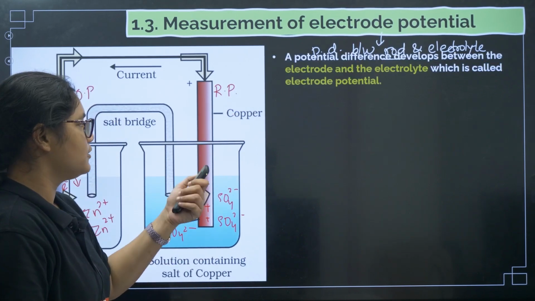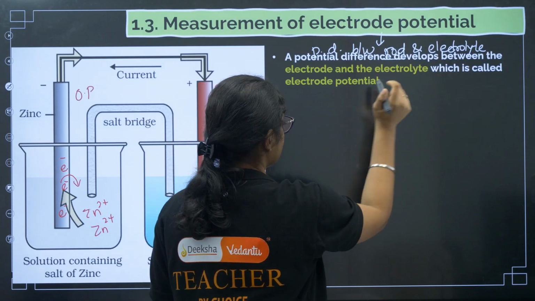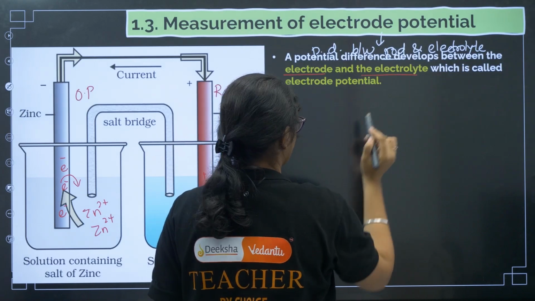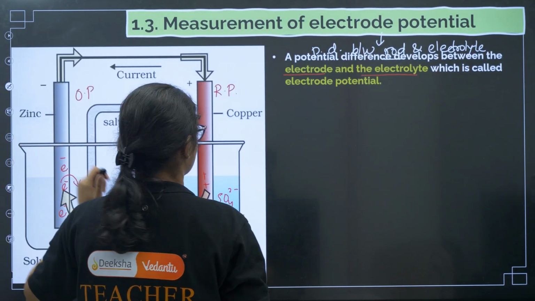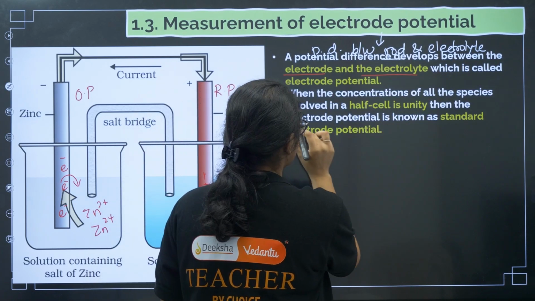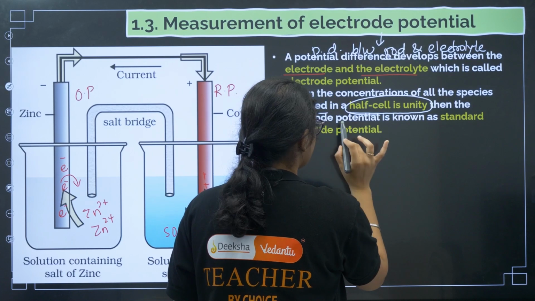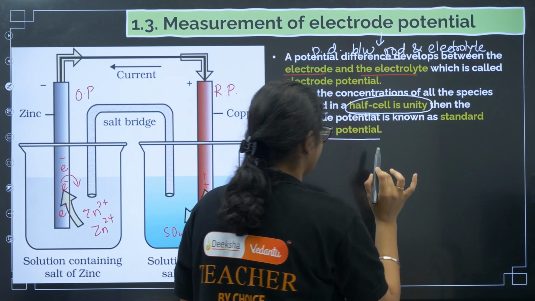Now let us see electrode potential in detail. A potential difference develops between the electrode and the electrolyte, which is called electrode potential, that we have already discussed. Now when the concentration of all the species involved in a half cell is unity, then the electrode potential is known as standard electrode potential.